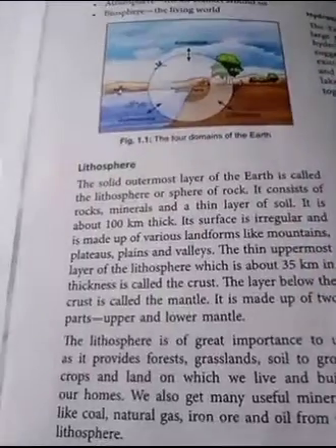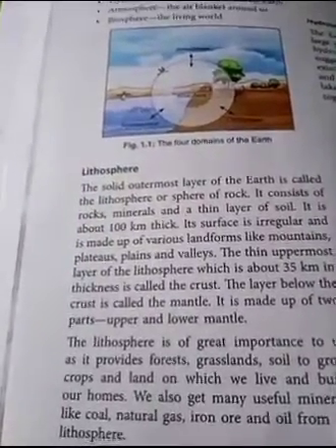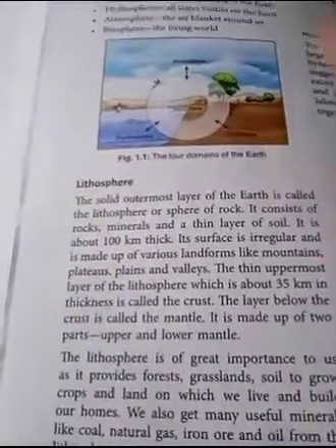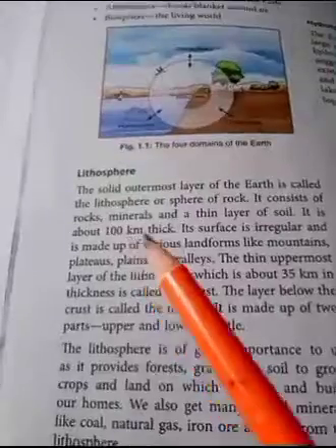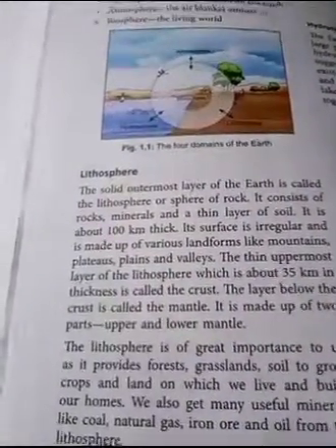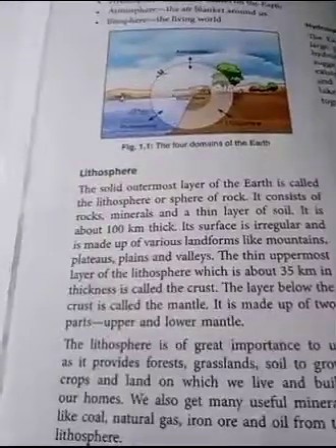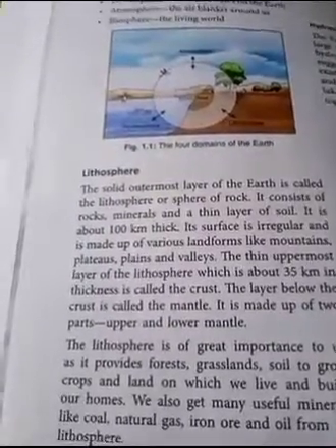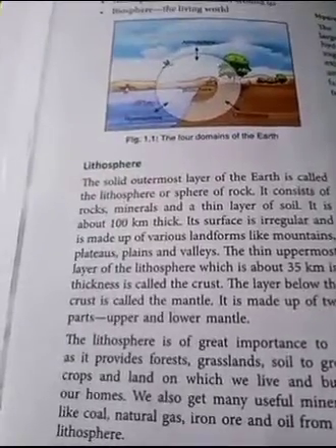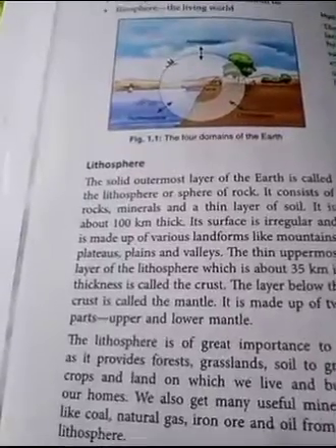And what is included in the lithosphere? The lithosphere consists of rocks, minerals and a thin layer of soil; all that is included in the lithosphere. It is about 100 kilometer thick. And how much is the breadth of the lithosphere on planet earth? The lithosphere breadth is about 100 kilometer, or our earth crust is 100 kilometer thick, and that is known as the lithosphere.